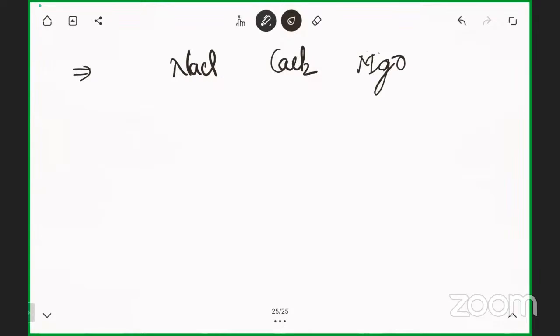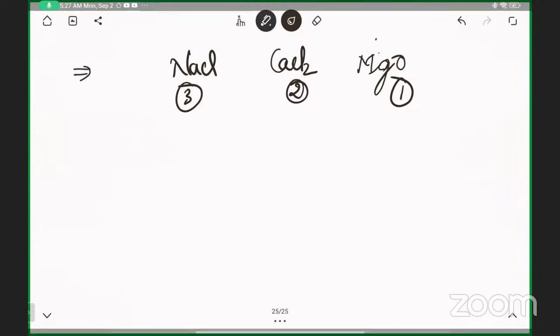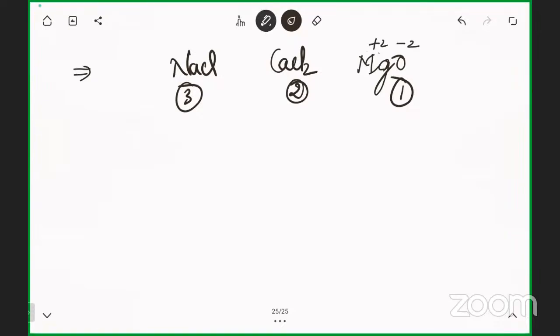MgO. Okay, MgO goes first. Second, CaCl2. And then the third one is NaCl. Just tell me the reason. MgO has Mg with plus 2 charge, oxygen is minus 2. For CaCl2, plus 2, minus 1, and for NaCl, plus 1, minus 1. So you can easily compare the charges and then it will be done. Okay.